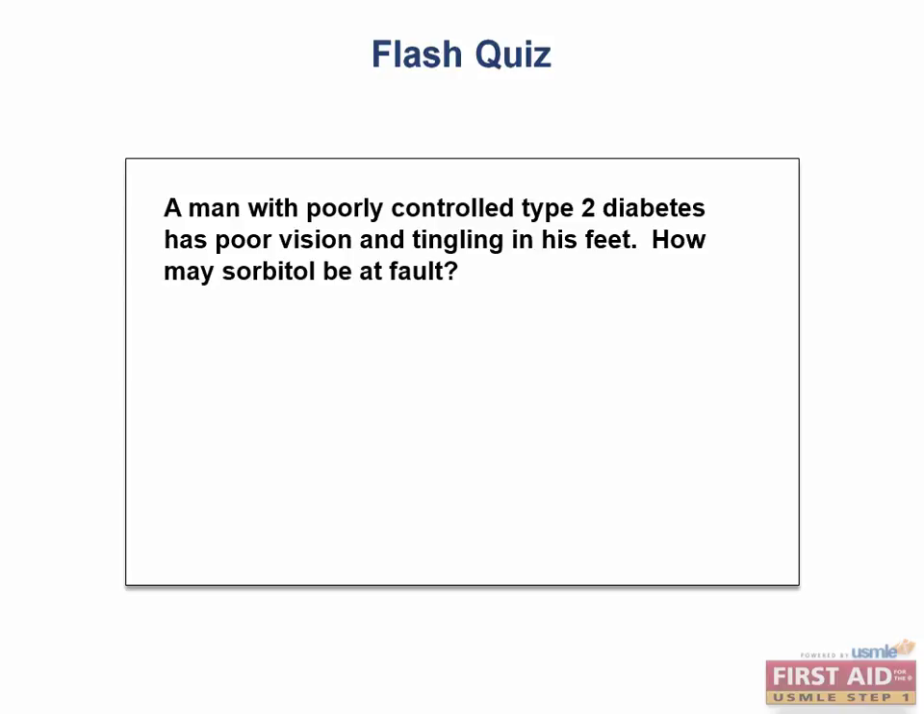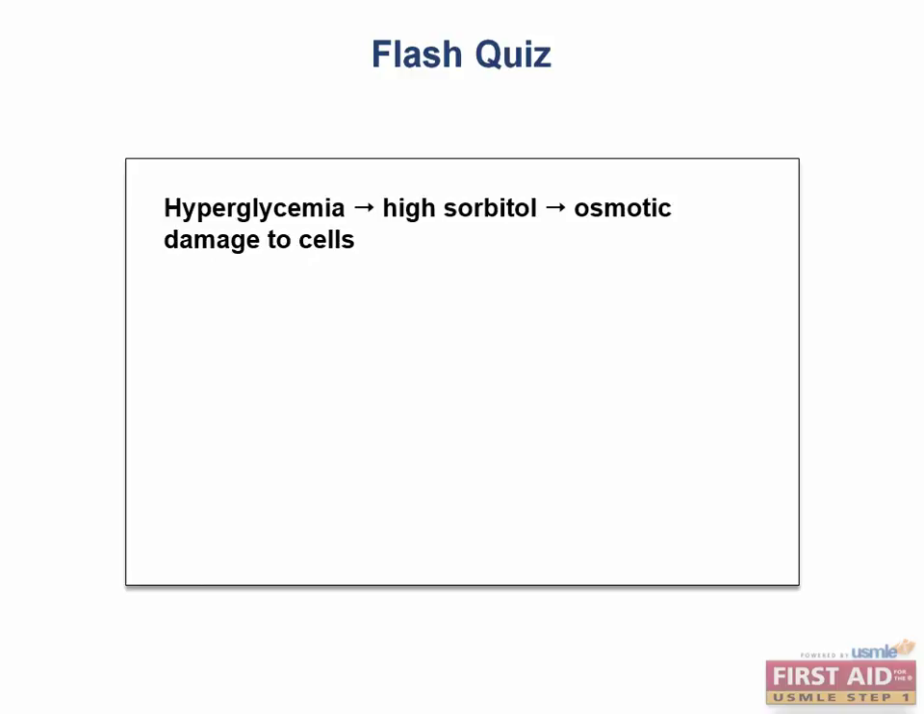Okay, flash quiz time. A poorly controlled type 2 diabetic man has poor vision and tingling in his feet. How can sorbitol be at fault here? Well, this is because chronic hyperglycemia, or high blood sugar levels, causes sorbitol to accumulate and cause osmotic damage in these cells. This is most prominent in the cells that lack sorbitol dehydrogenase to break down the sorbitol, including Schwann cells, the lens, the retina, and the kidney.